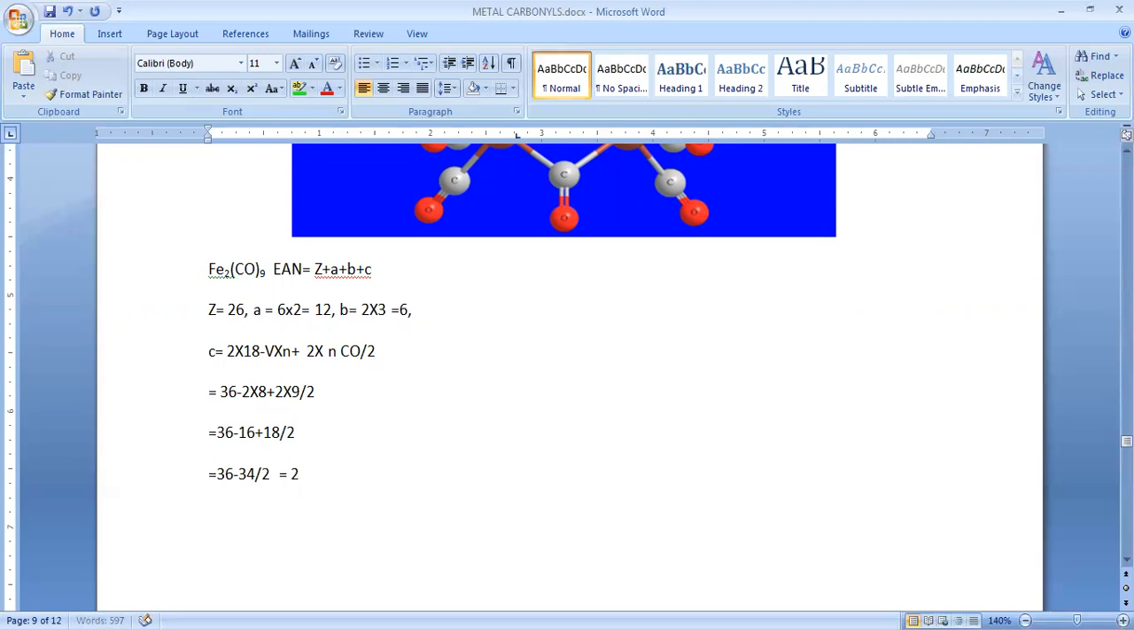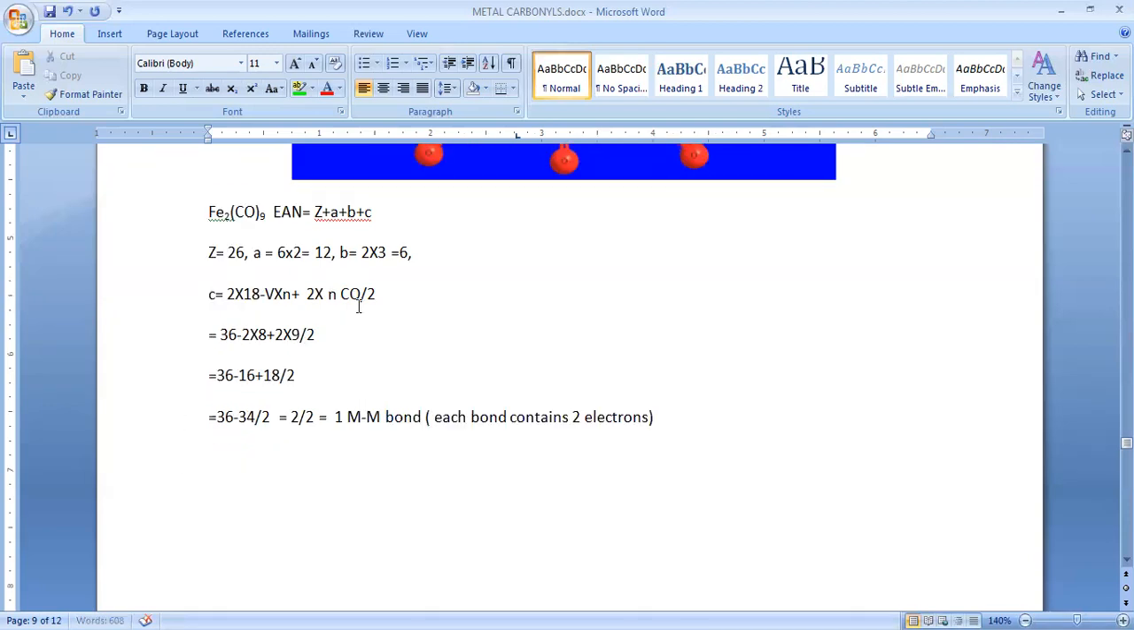2 by 2. 2 divided by 2, that is equal to how many metal bonds we can expect? One metal bond. So each bond contains how many electrons? 2 electrons. So by means of this formula, we can find out the C value.